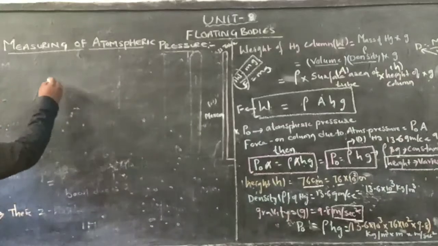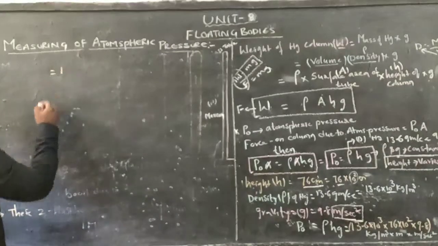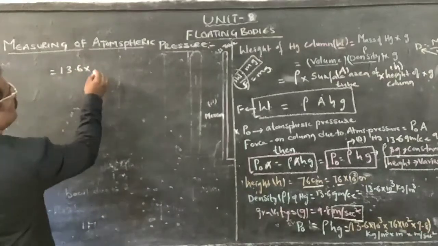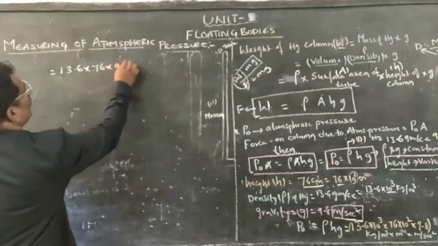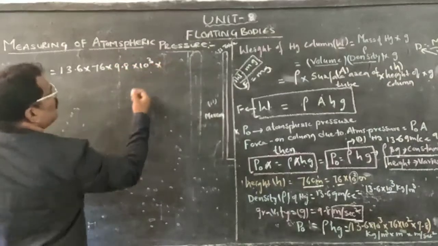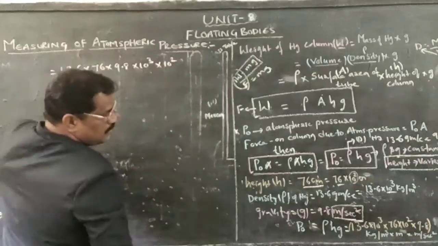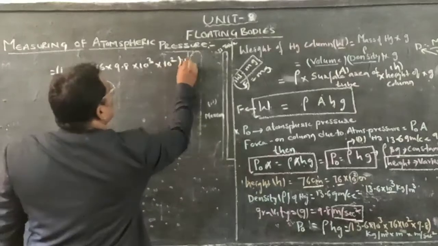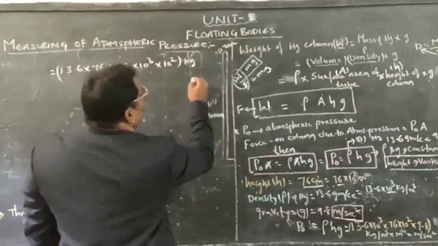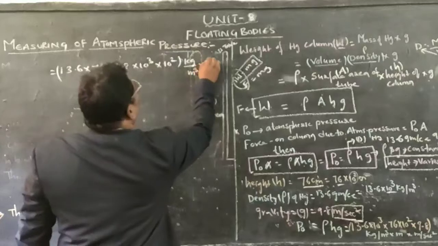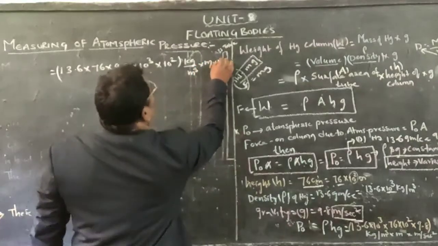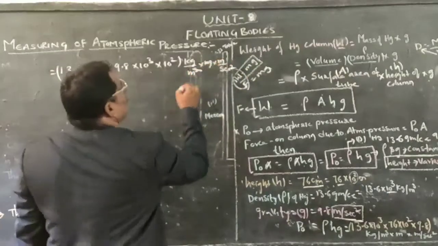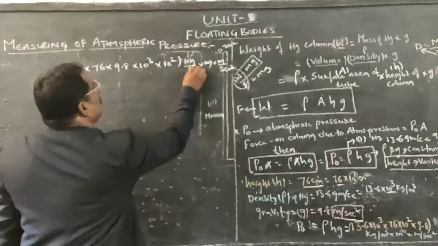Taking all the values, 13.6 into 76 into 9.8 into 10 cube and 10 square, kg per meter cube into meter into meter per second square. One meter will get cancelled, and meter square will remain.